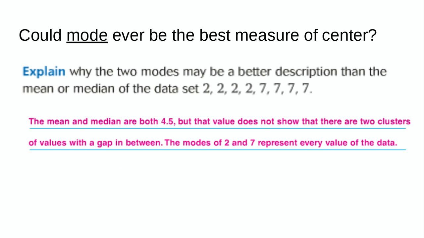Well, the mean and the median in this case are both 4.5. But that value doesn't even show up. There are two clusters of value with a gap in between. The modes 2 and 7 are the best representation of your data because that literally represents the entire data set. In this case, your mode is the best one to choose. This will very rarely happen. Pretty much median is going to be your go-to.